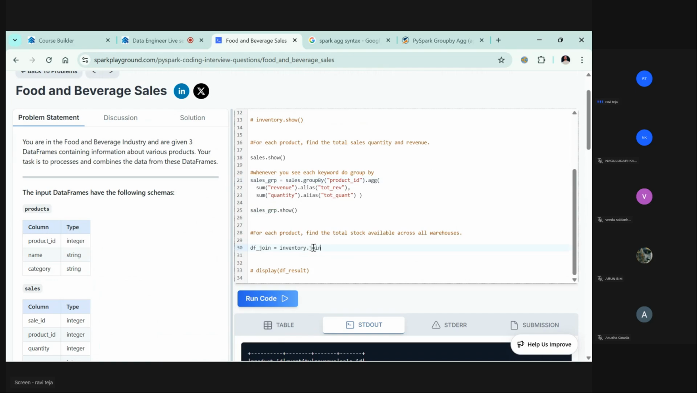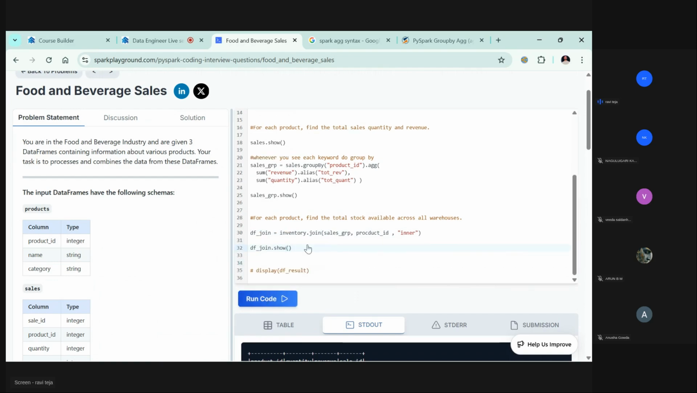Join sales group on. We can directly use this product_ID only. And how are you going to do it? Inner join, because you need to match both the values, right? So let's see what df_join looks like. df_join dot show. Without show, it won't trigger anything.